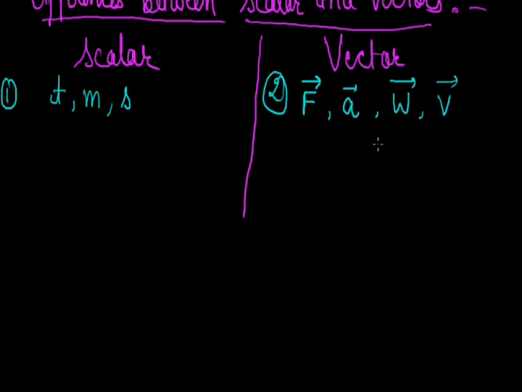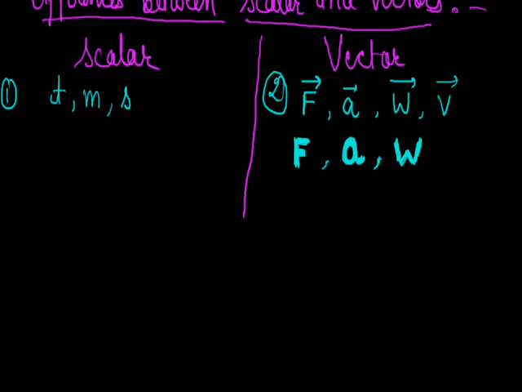Another representation for vectors is also here. Vectors are represented by either the symbol with an arrowhead or bold letters. Bold letters means if I want to write force, then in bold letters I can write it. This also represents the force. Acceleration like this. So by writing bold letters, we can also represent vector quantities. But writing letters in bold form is a waste of time, so for writing normally we just use the arrowhead representation.